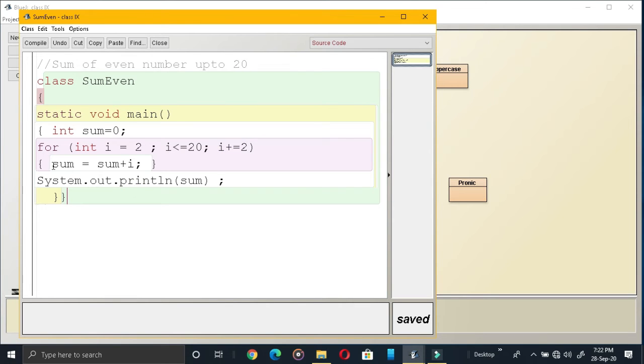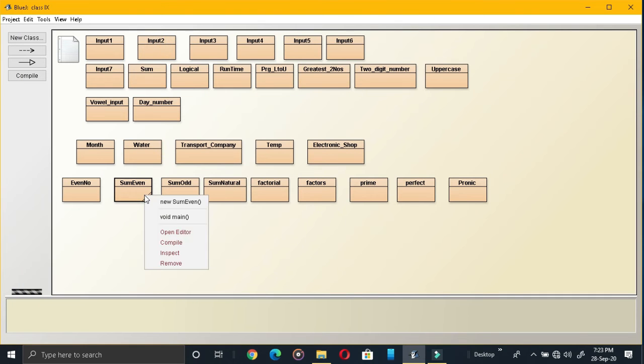I have printed the sum after the termination of the for loop. Otherwise, if I print it within the loop, it will print "the sum is equal to" 10 times. That's why I have written this statement outside the loop. So let us see the output of that also. 110.